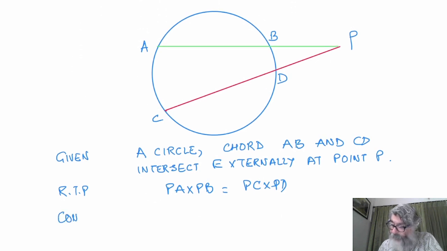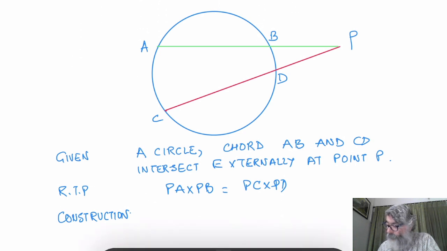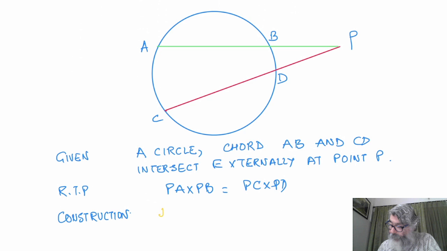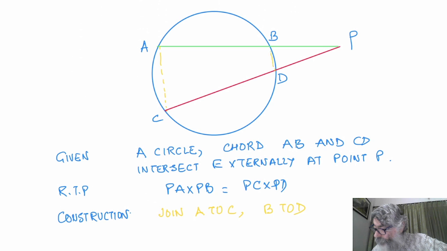Construction: join A to C and B to D. I'm going to join this to this, A to C and B to D.